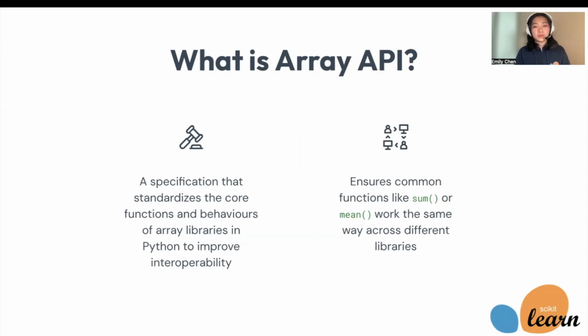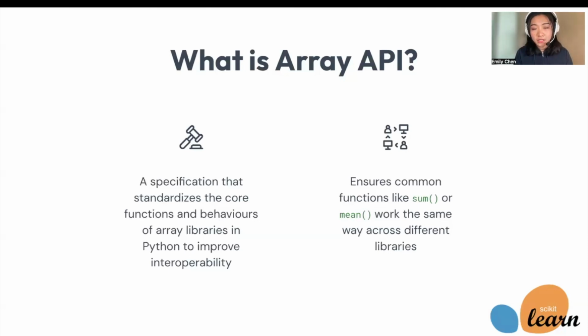But because it's so open source, it poses one problem. Many of these libraries contain similar functions like sum and mean, and they all output the correct answer, but the way to use them is slightly different. For example, some may expect the inputs to be in a particular type, and some may output in an integer format, in a double format, in a different namespace than a different library. So because their behavior slightly differs, it's very difficult to use multiple libraries in a project without making adjustments in between. And figuring out those problems requires either reading a lot of documentation or reading a lot of error messages, and it's not very efficient.